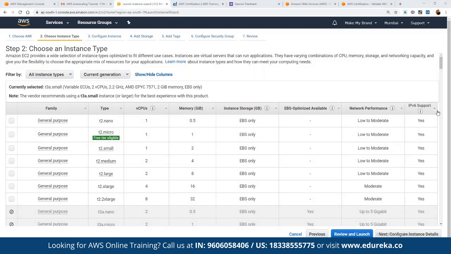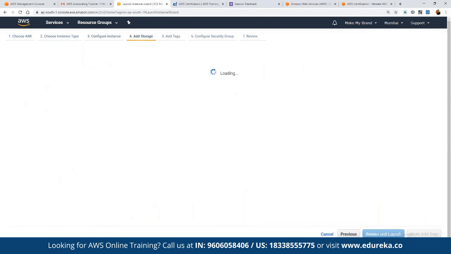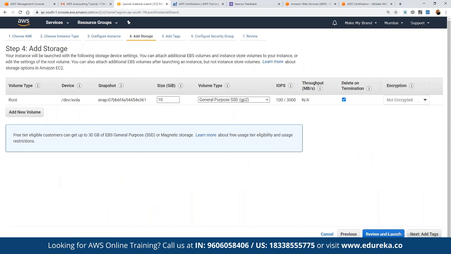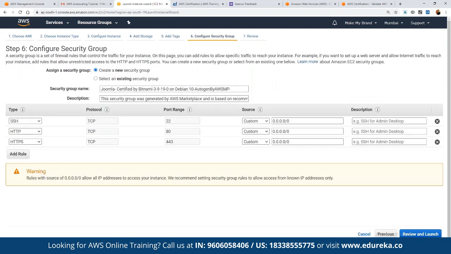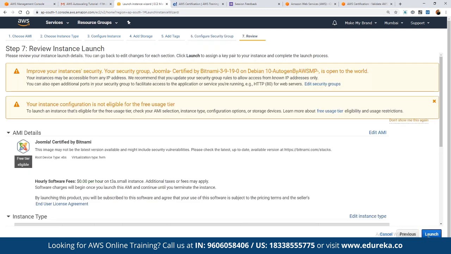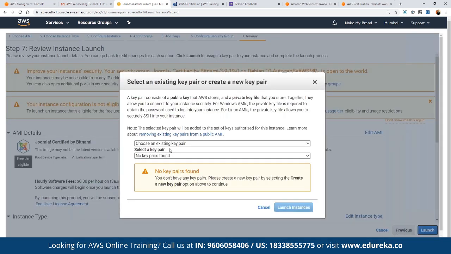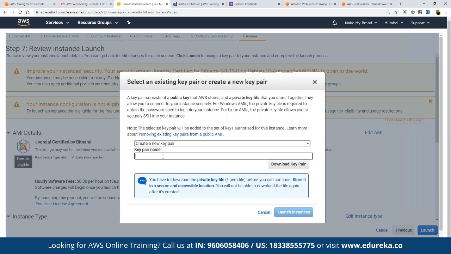We want to launch only one instance, not more than that. Then we can define the security group, which already has access to the HTTP and HTTPS protocols for seeing this in the browser. Then when we are trying to launch any server, we can simply choose a key pair. Since we don't have any key pair yet, we can click on create new key pair.